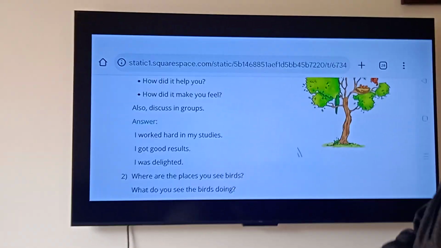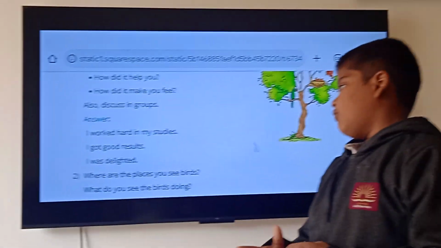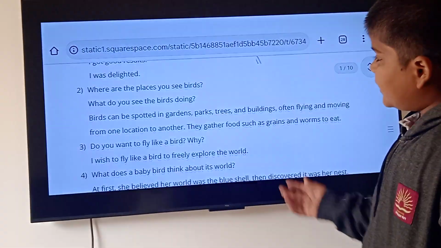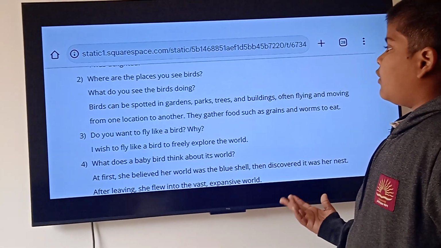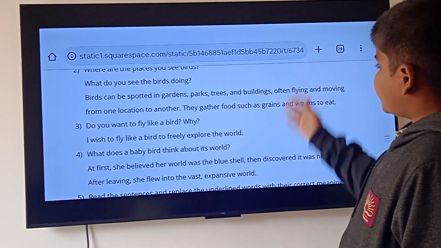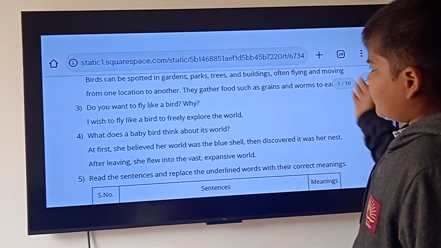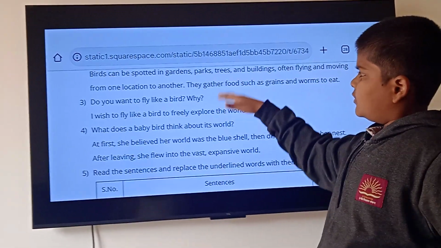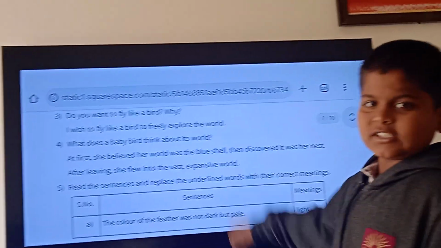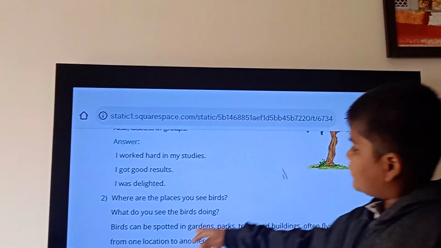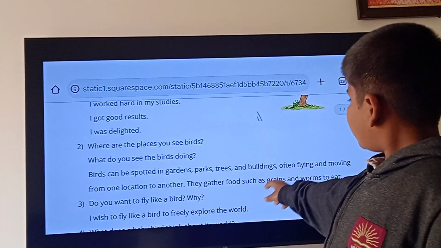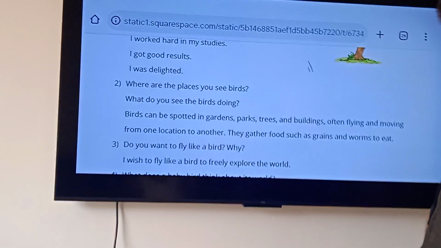Then the second question is, what are the places you see birds? Birds can be spotted in gardens, parks, trees and buildings, often flying and moving from one location to another. Then, what do you see the birds doing? They gather food such as grains and worms to eat.